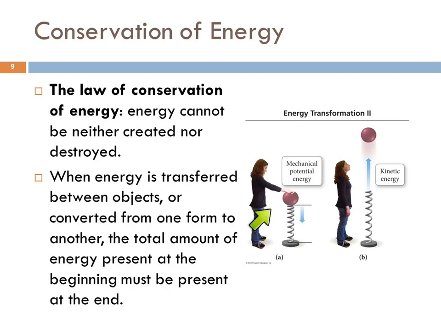Here, there's an illustration of a woman pressing a ball down on a spring. As she pushes down, she's imparting mechanical potential energy, compressing that spring. When she lets go of the ball, the spring unwinds and imparts kinetic energy to the ball. And so we get this transfer. We can have a transfer back and forth between kinetic and potential energy. If you think of someone swinging on a swing, I don't think we have a picture of that. I will draw you a bad picture.